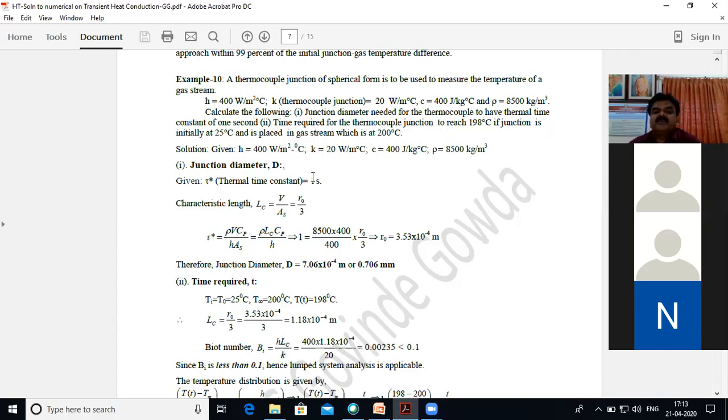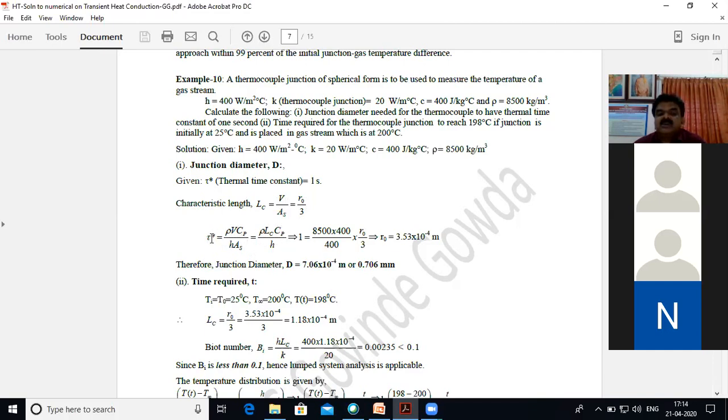So these values you know. The junction diameter you have to find out for a response of one time constant. So your tau star is equal to the thermal time constant of 1 second, and the characteristic length you know is R0 by 3. So tau star is equal to rho V Cp by hAs, or else rho Lc Cp divided by h.